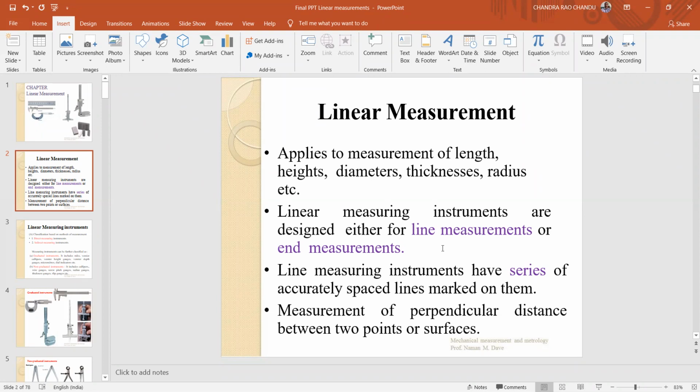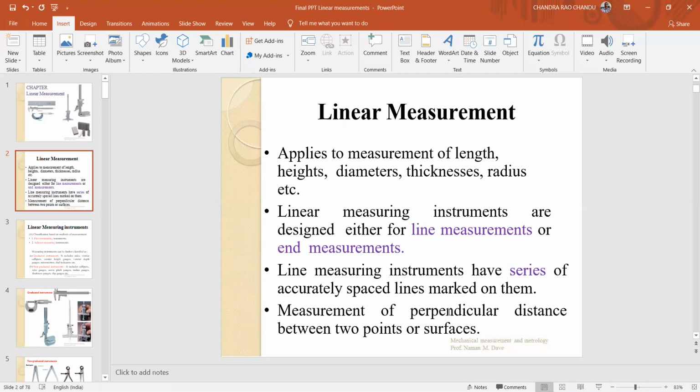What are the different designs of linear measuring instruments? Line measurement designs and end measurement instruments are there. In case of line measurements, we take the distance between two lines which are graduated on the scale. In case of end measurements, we take the measurement between two flat parallel surfaces. That is end measurement design instruments. So there are two types: line measurement based instruments and end measurement based instruments.